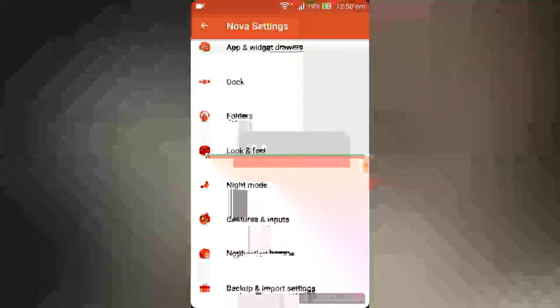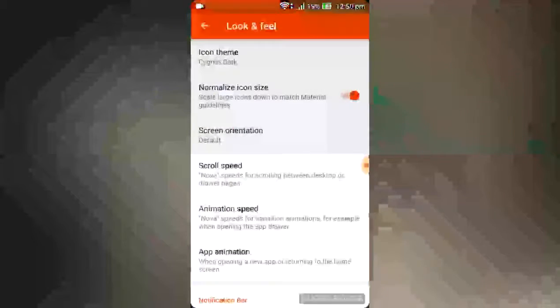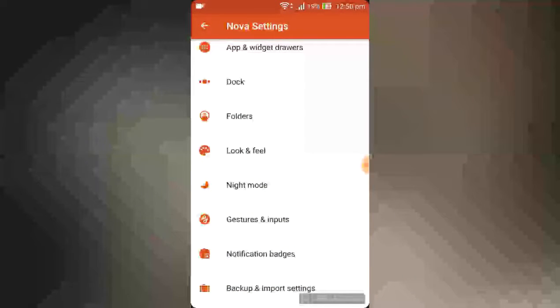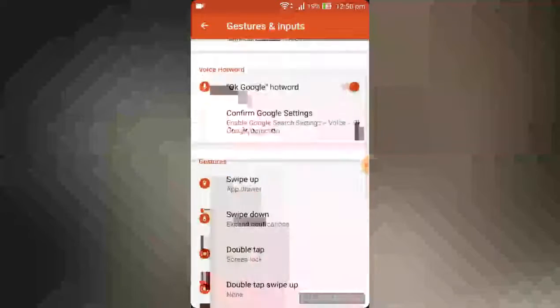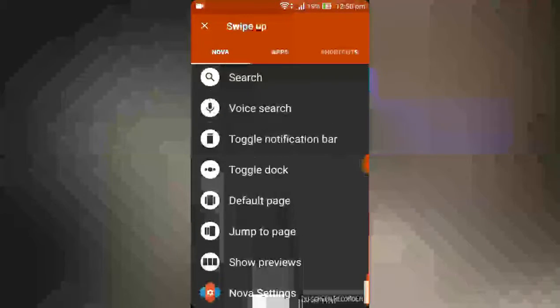So in the Nova settings, look and feel, set the icon theme to Cygnus Dark. If you want to set another, you can. Set the wallpaper you like, and gesture input. I have done this, and gesture swipe up for app drawer. Enable this.